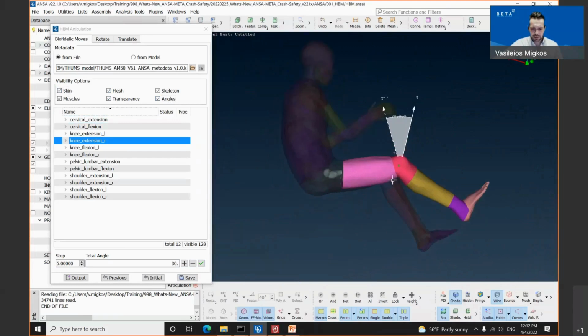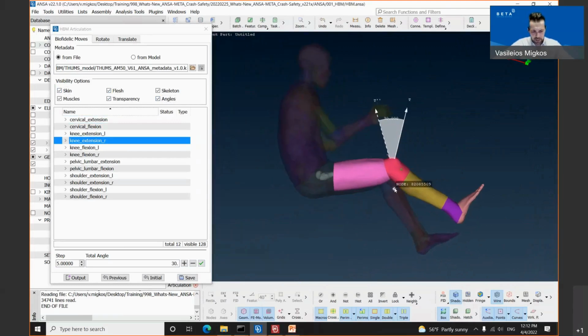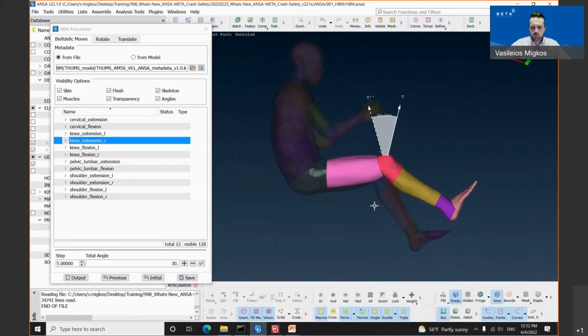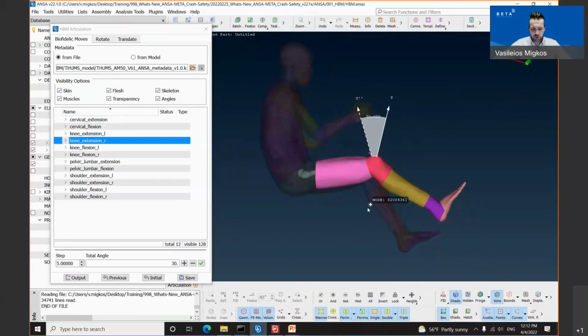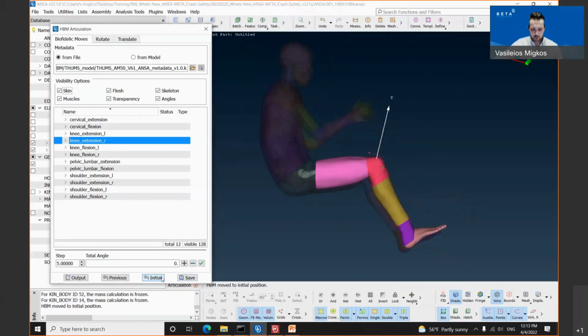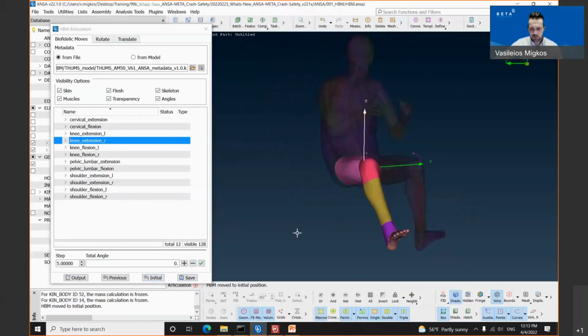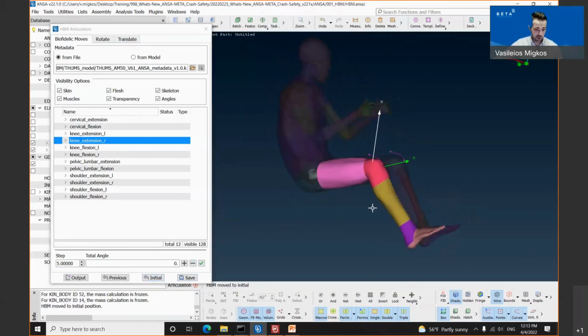Apart from this, let's perform this movement again with only the skeleton activated. In order to move to the initial position of our human body model, there is a button at the bottom of this biofidelic move tab and human body articulation window, the initial. Initial means that this is the initial position where we loaded our human body model inside our preprocessor ANSA. Once you click the initial button, the human body model moves to its initial position.